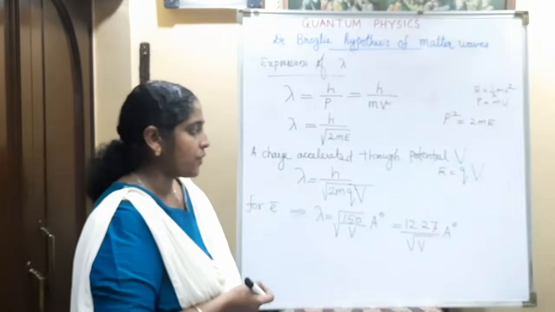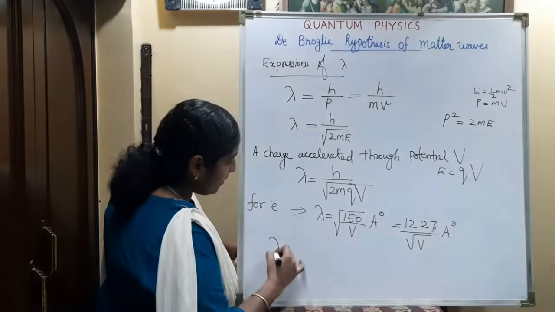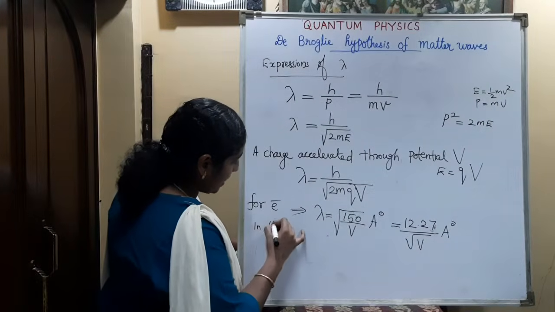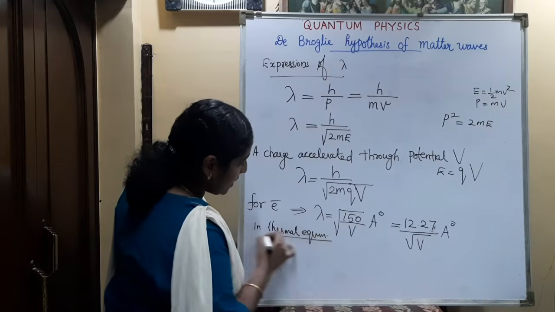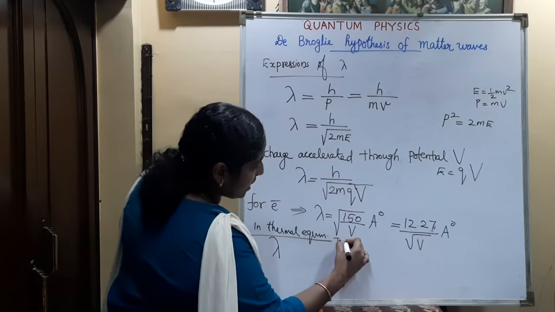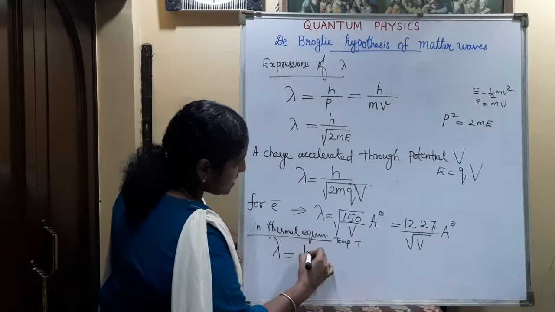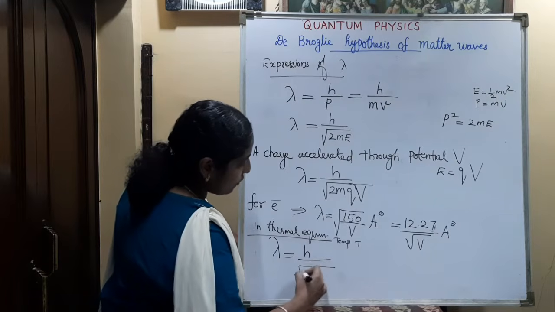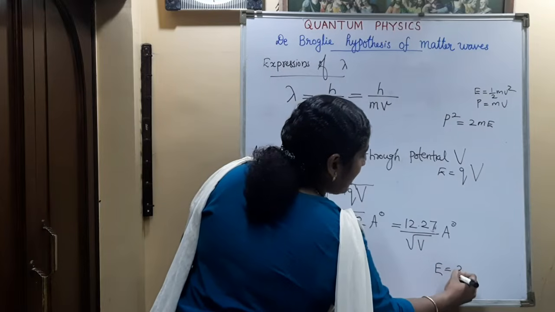If we consider the particles in thermal equilibrium, then the de Broglie wavelength in thermal equilibrium, if we are considering the particles at a thermal equilibrium temperature T, then lambda is equal to h divided by root of 2mE, where E is equal to 3 by 2 kT.